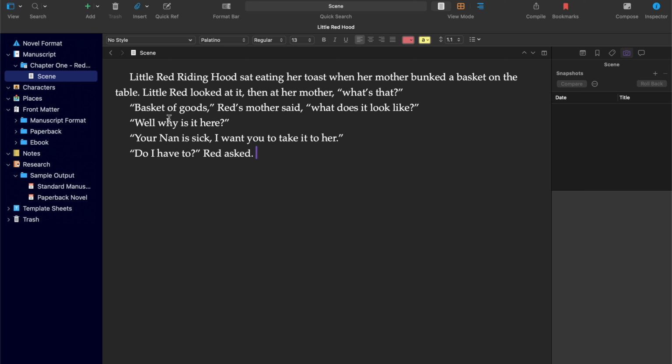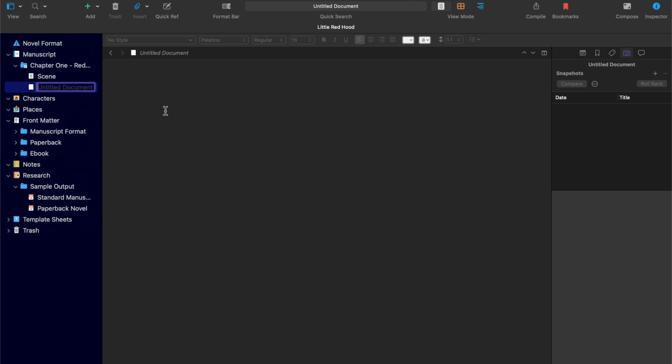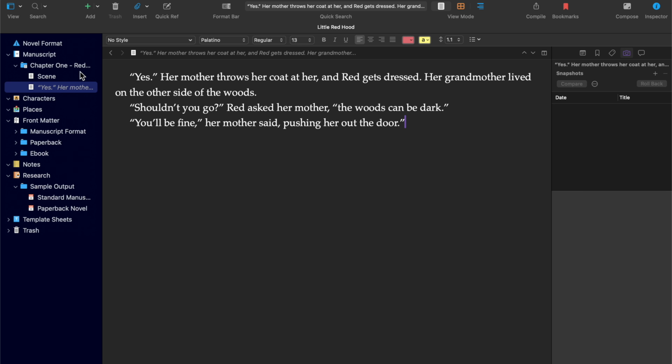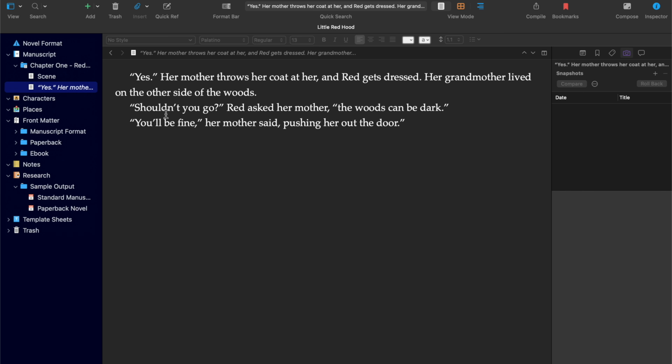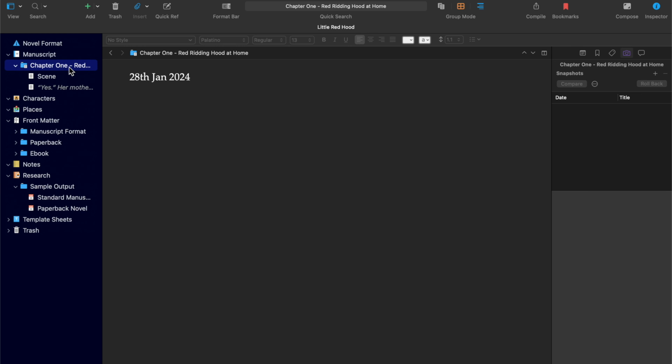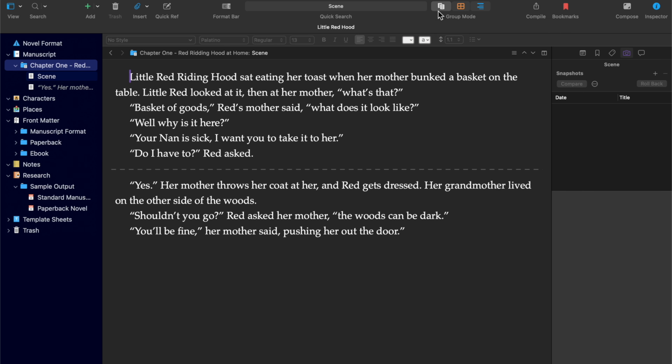Little Red Riding Hood's not happy being asked to take her nan a basket of food. And then that's not the end of the chapter though, it'd be a very short chapter if it was. So we go to a new scene where her mother says yes. So now we have two scenes. We have the first scene where Little Red is given the basket, and the second scene was just sort of pushed out the door. Not perfect, but I'm only just doing it for the tutorial, so that's fine. And then we've got the date here, so she's doing it on the 28th of January. Probably be cold outside, which, you know, the red coat will help.